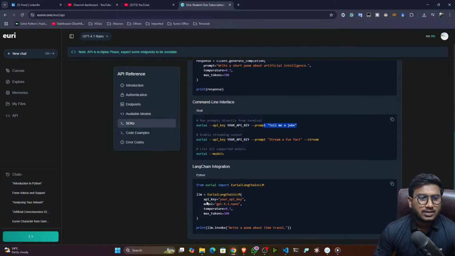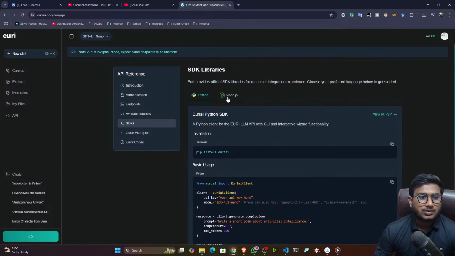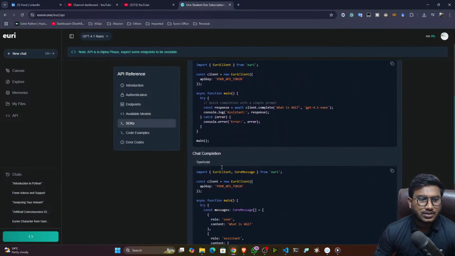Now this is the LangChain integration code. So if you want to use it with the help of LangChain, here you can use the LangChain client. At that time you can pass the API key, model, and so on, and here you can do the invoke operations. And if you want to use it with the help of Node.js, this is the Node.js code.